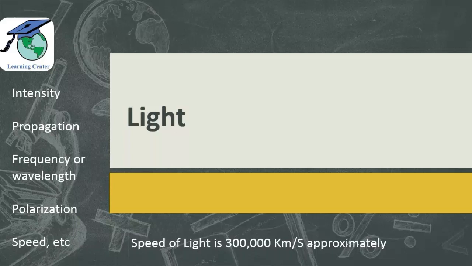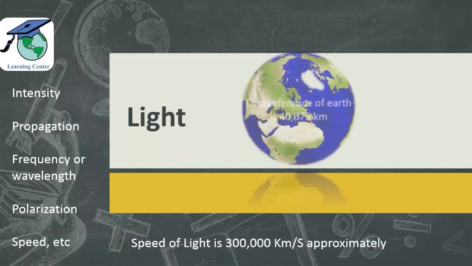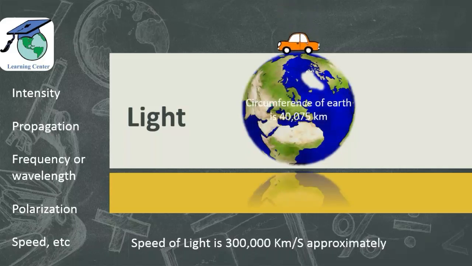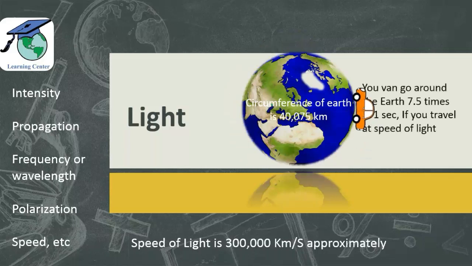Do you know what is the circumference of the earth? The circumference of the earth is just 40,000 kilometers. Now imagine you have a car outside your home. The maximum speed of this car is 3 lakh kilometers per second. Now you sit in this car and start driving it. Do you know how much distance you will travel in 1 second? You will go around the earth 7.5 times in just 1 second if your car travels at the speed of light. That is why the speed of light is one of the most interesting properties.